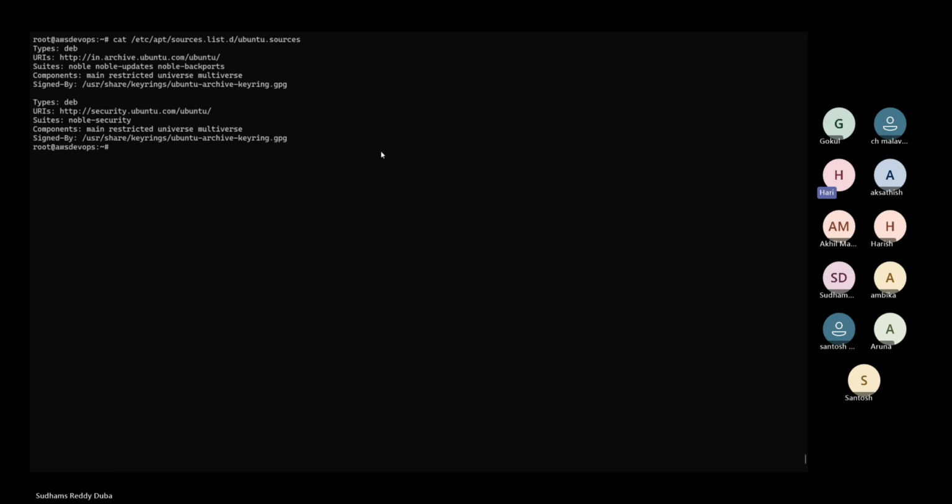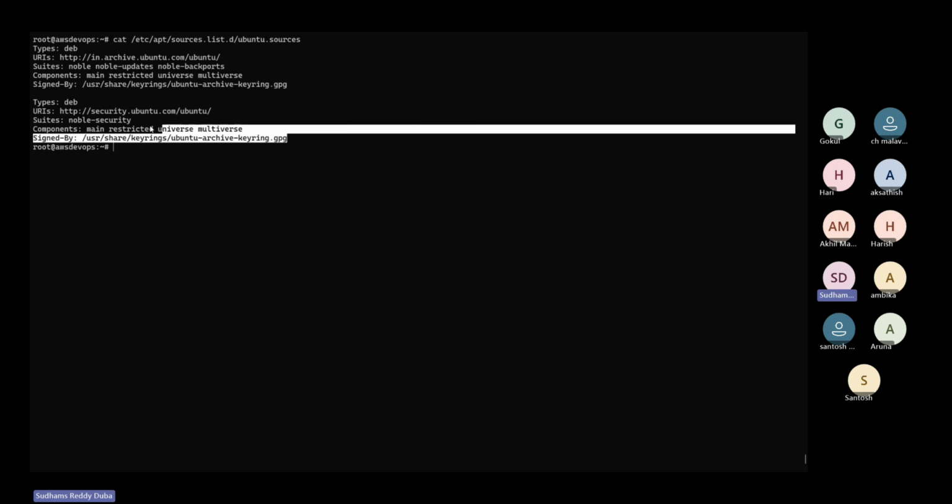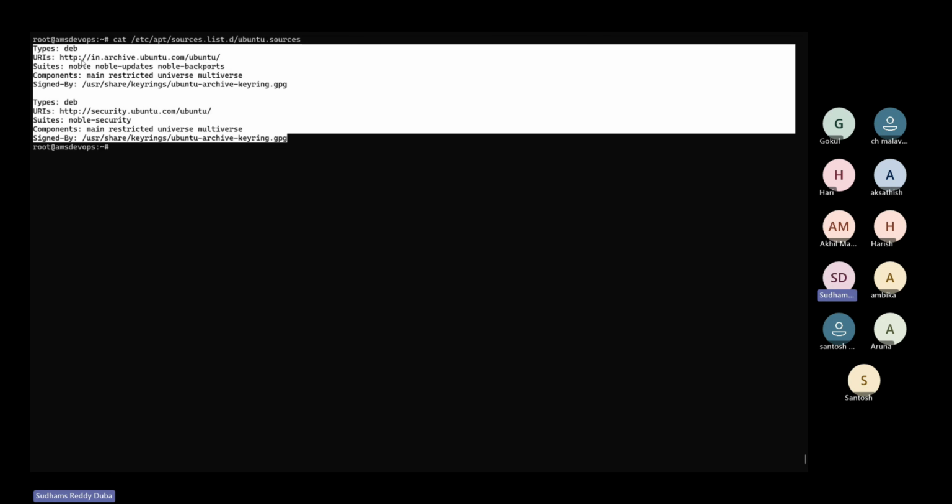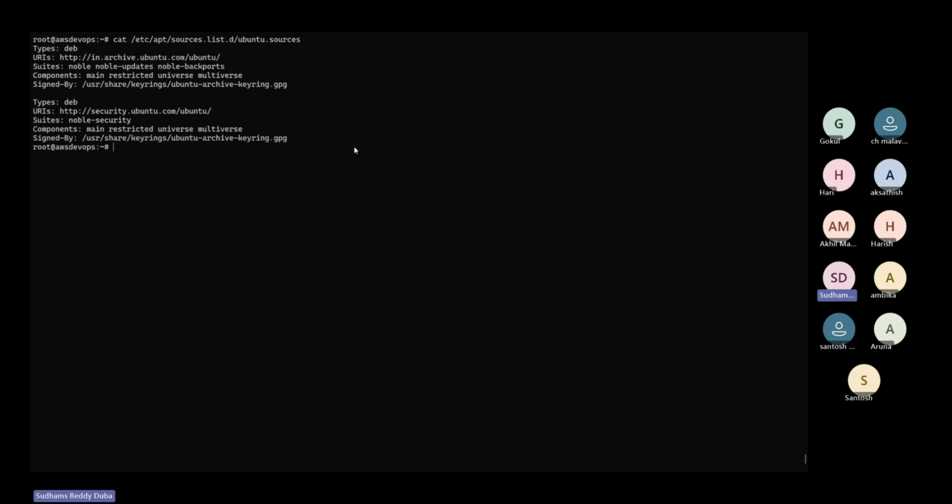So this sources.list, it's a default file, right? It maintains all the indexes of your repositories, whatever it contains. So this sources.list file, do we need to update it every time there are changes made in my repository? Nothing to do here. If the location and everything is the same, you should not touch this particular file at all. If you really want to download the index pages, then we need to run the apt update command.